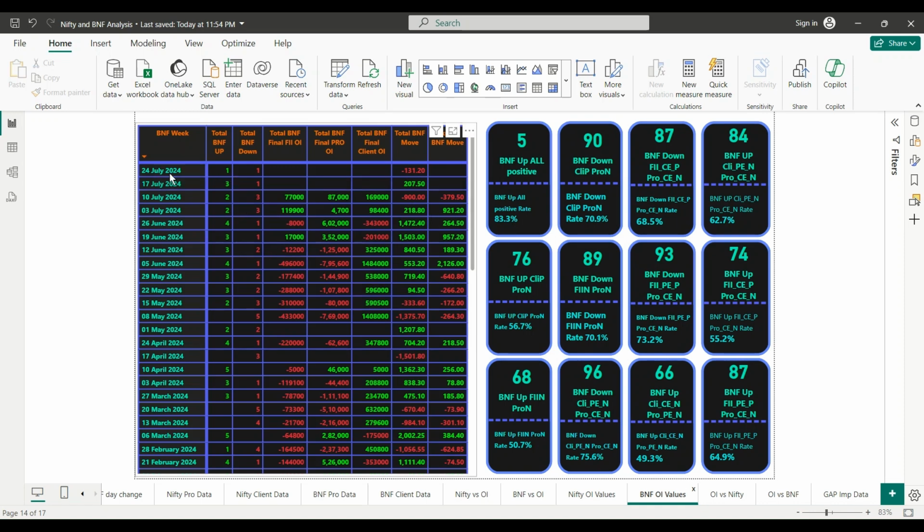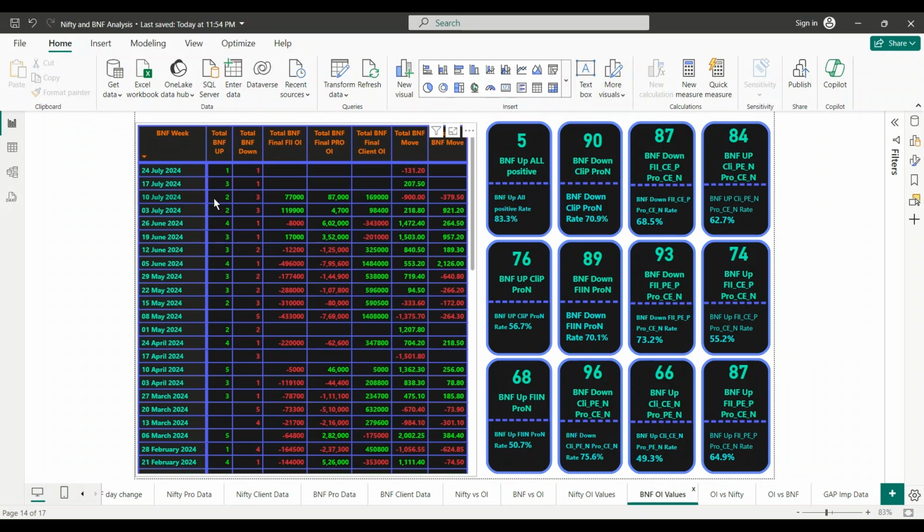Let me show you that. Okay, so this week 2 days of trading, right? Thursday and Friday. This is Bank Nifty Wednesday expiry. So one up, one down, 131 points total move. Since last Wednesday was a holiday, we didn't print. This is local, I'll fix this in my report.